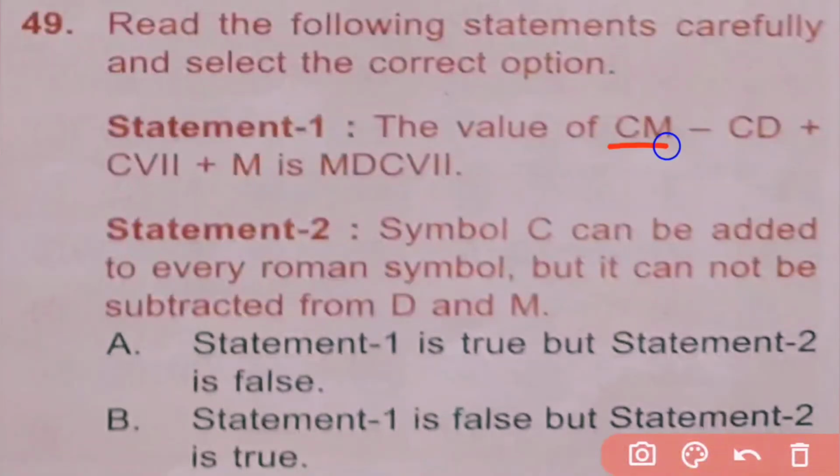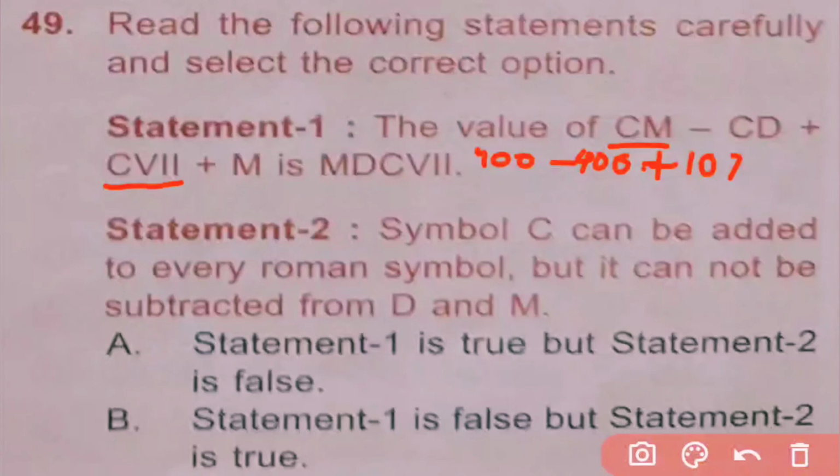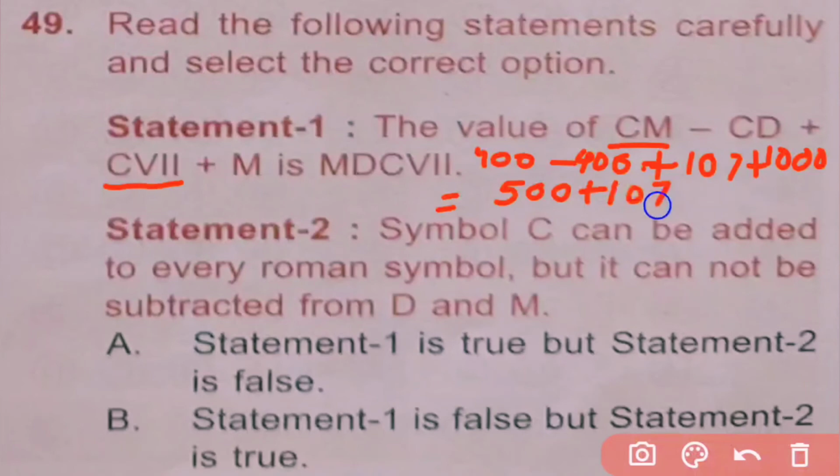So CM is 900 minus CD means 400 plus CVII is 107 and plus M is 1000. 900 minus 400 is 500. 500 plus 107 plus 1000 is equal to 1607.